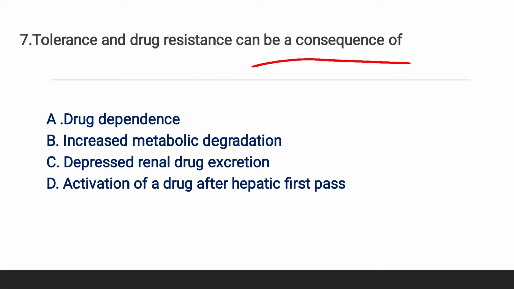Next, question number 7, tolerance and drug resistance can be a consequence of, here the right answer is increased metabolic degradation. As we know, increased metabolic degradation leads to tolerance and drug resistance.